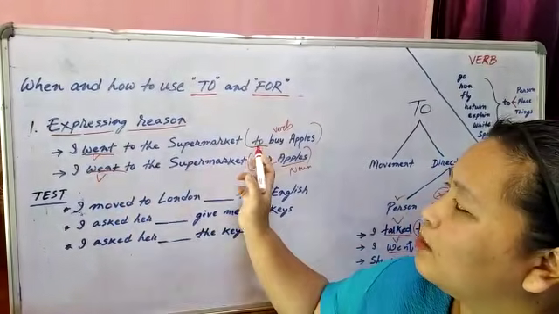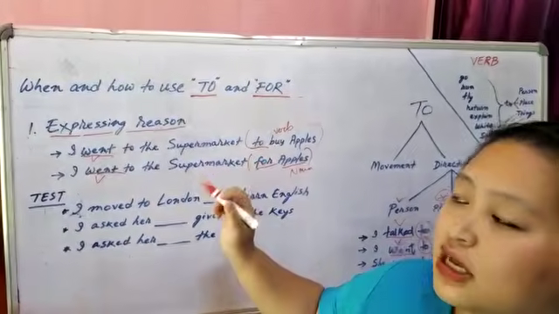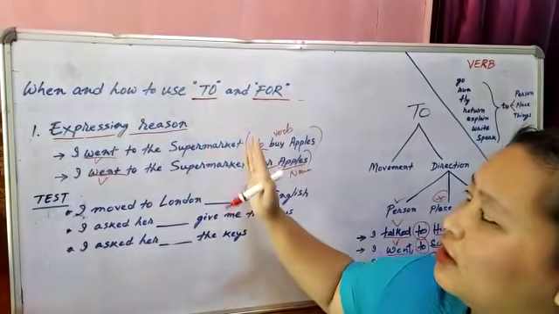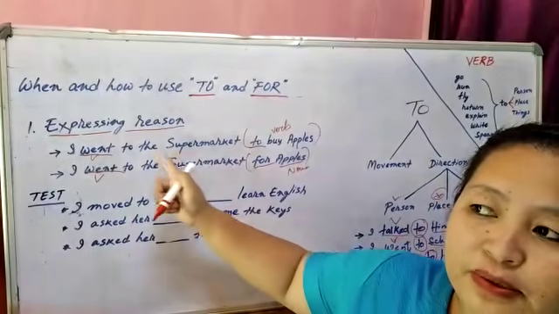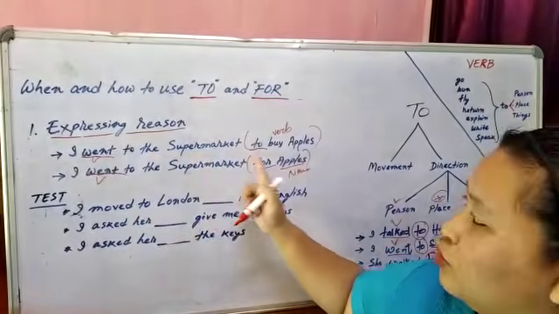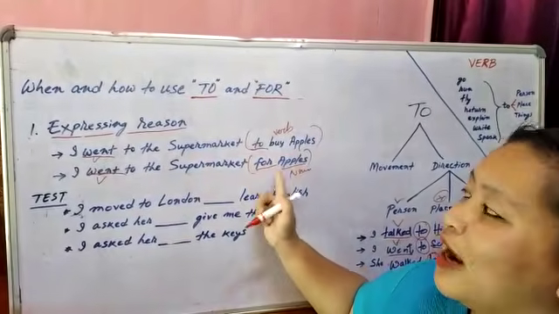The reason is, you have to focus on the reason. Why did I go to the supermarket? To buy apples or for apples.